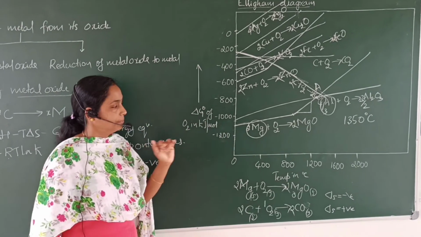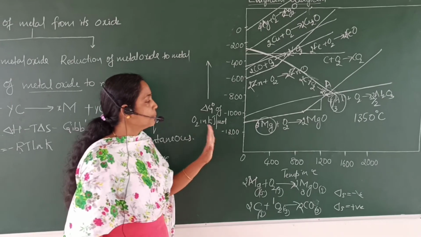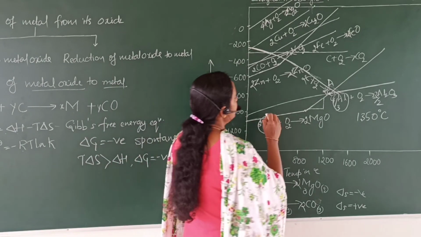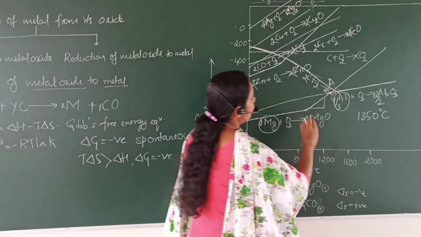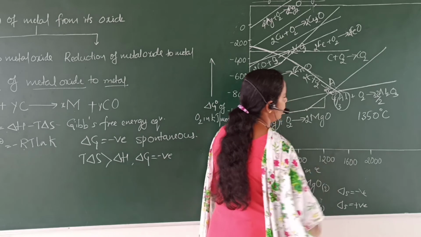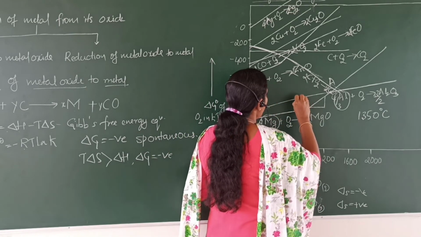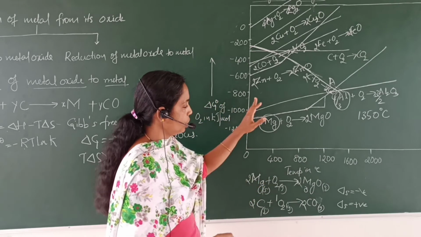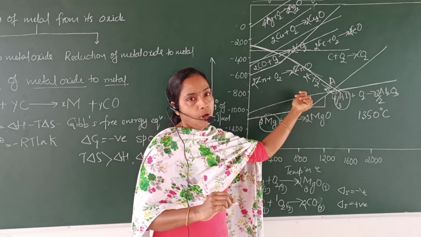The last one: by using this Ellingham diagram, it is possible to predict the delta G naught value of formation of various metal oxides at different temperature conditions. At this point, we can predict the delta G naught value for the formation of aluminium oxide.